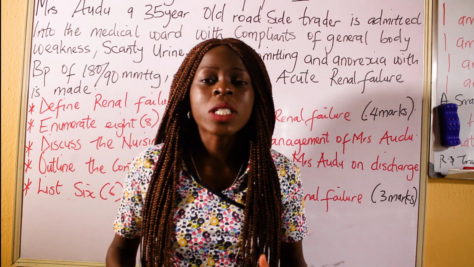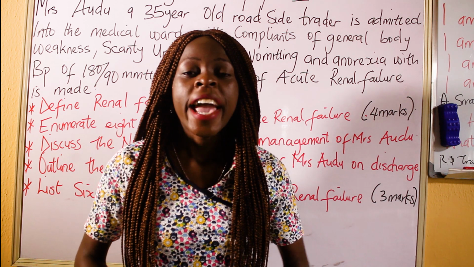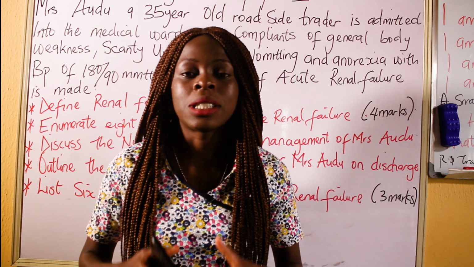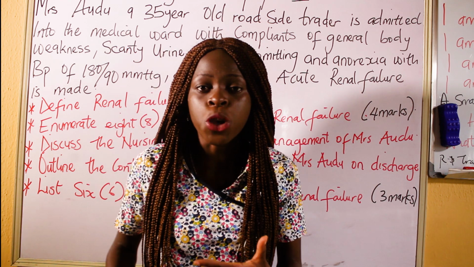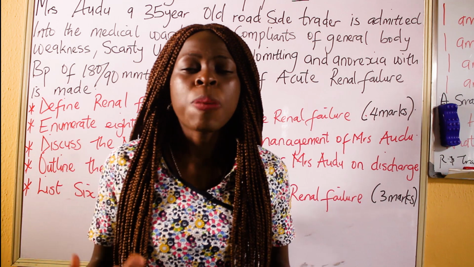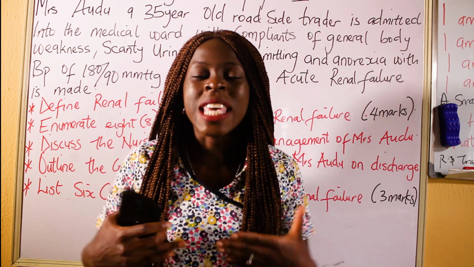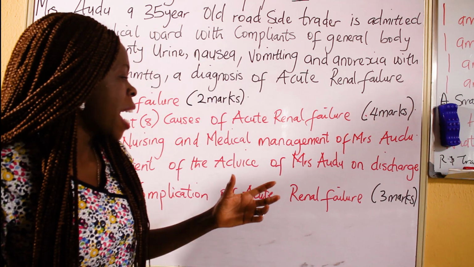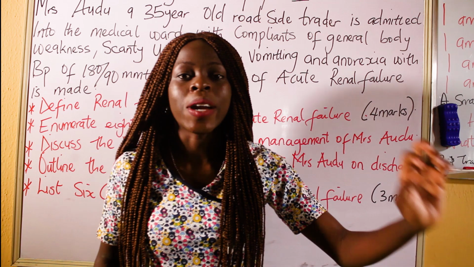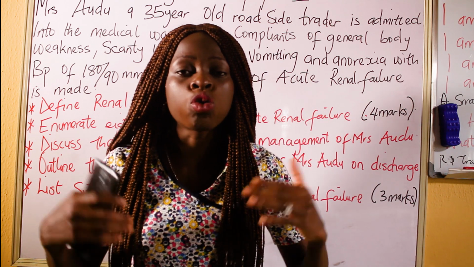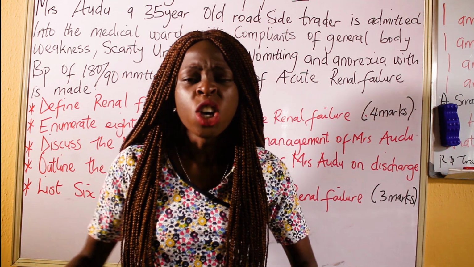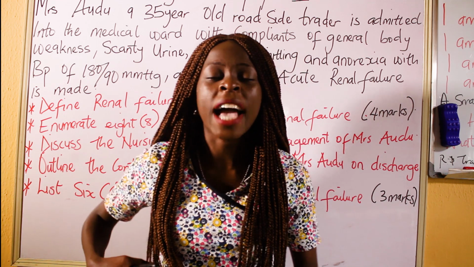Awudu. For those that have watched our video and also listened to our audio on how to write nursing management with the acronym APO-DESERA, that will go a long way to help you understand how to write nursing management. So in such a situation, you are expected to apply the APO-DESERA format to get enough points. And the marks attached to this particular question is usually 9 marks. Sorry for the noise at the background. It's usually 9 marks attached to nursing management and nursing care plan. So if you understand APO-DESERA properly, you'll be able to apply it when it comes to acute renal failure.